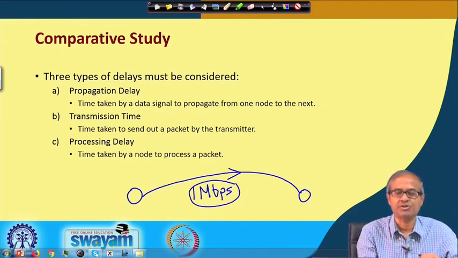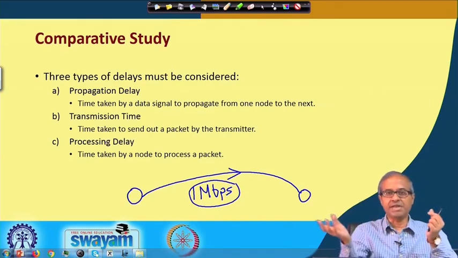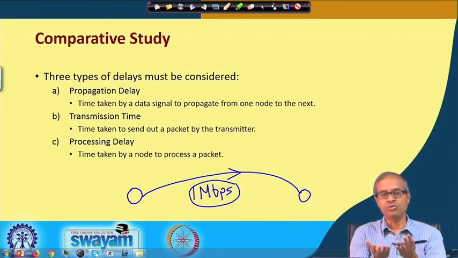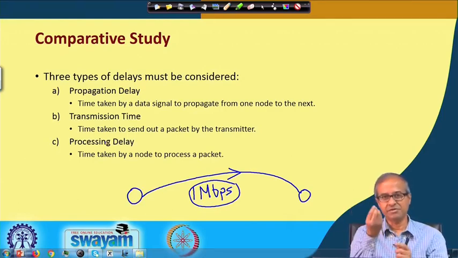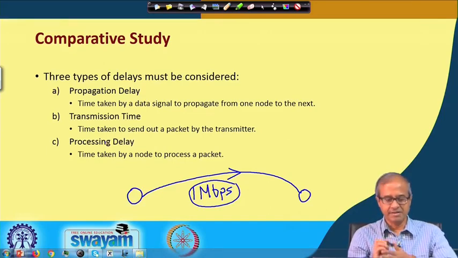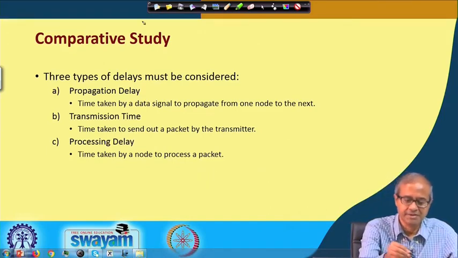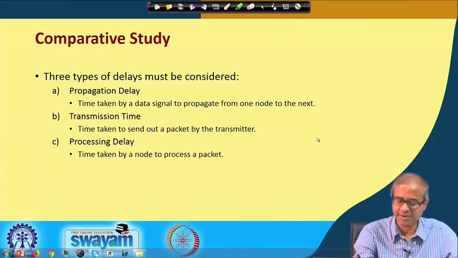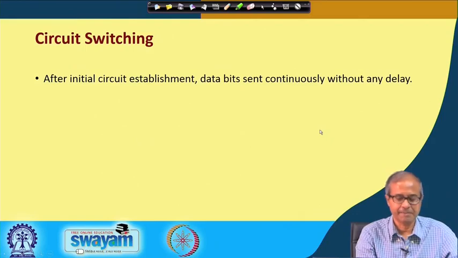And finally, processing delay. If your communication is going via intermediate nodes, and you know here we use something called store and forward approach. So, these intermediate nodes will also take some time to receive a packet, store it, consult the routing table, take some decision and then forward it. So, it will take some small time for that. That is the processing delay. So, these are the different components of delay in a typical network communication.